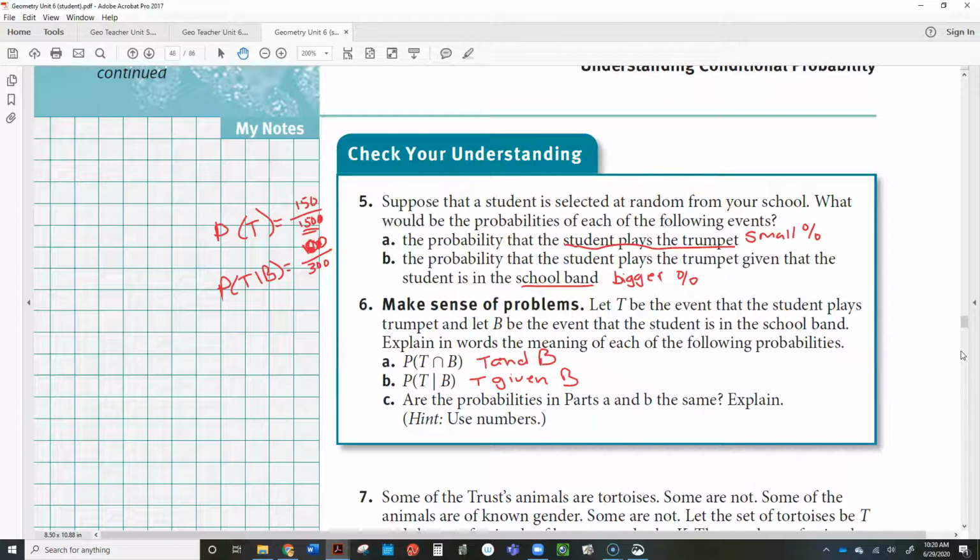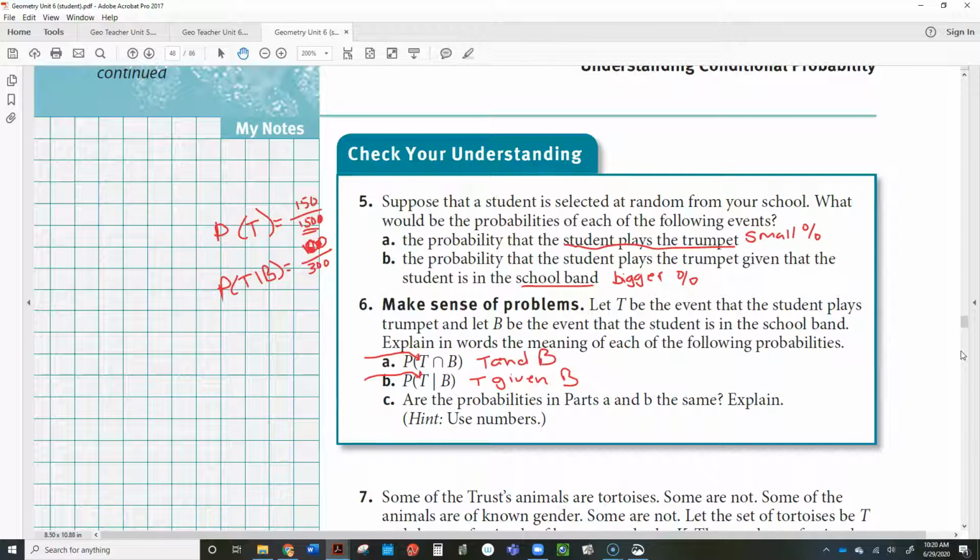Are these probabilities the same? I say no, they're not the same, because the number of people that play trumpet, these people down here have to be in the band. Okay, so we're only talking about the trumpet players that are in the band. These people right here, they just play the trumpet.